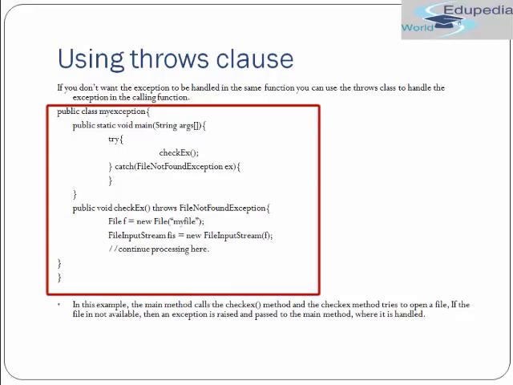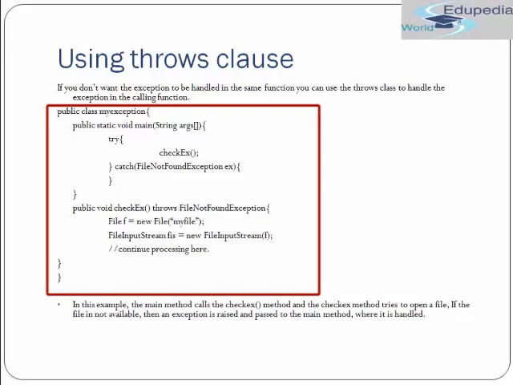Over here we have a public class MyException, and then we have a main method. Inside the main method we are doing try, and inside the try we are calling another method which is checkEx. Okay, so let's go to the method checkEx. You can see we have a public void checkEx throws FileNotFoundException method. Then we have File f = new File, and we are passing some file like myFile. Now we have FileInputStream fis = new FileInputStream.